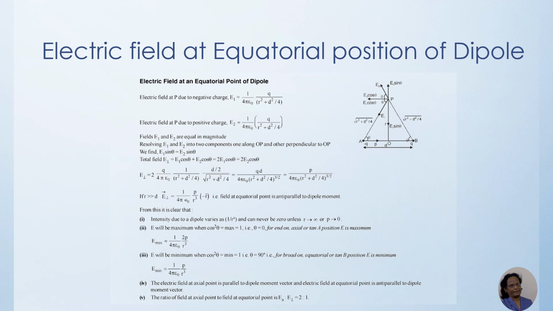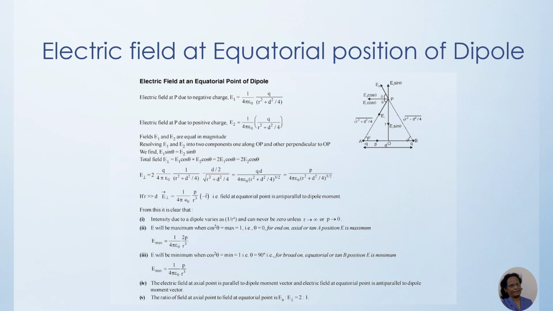Intensity due to a dipole varies as 1 upon r cube and can never be 0 unless r tends to infinity and p tends to 0. E will be maximum when cos square theta is maximum, that is for end on axial position. Then E maximum will be 1 upon 4 pi epsilon 0 into 2p upon r cube. E will be minimum when cos square theta is minimum, that is equatorial position. E minimum equals 1 upon 4 pi epsilon 0 p upon r cube. Now you see the relation between this maxima and minima. Maximum for axial and minimum for equatorial, their ratio comes equal to 2. E axial to E equatorial equals 2.